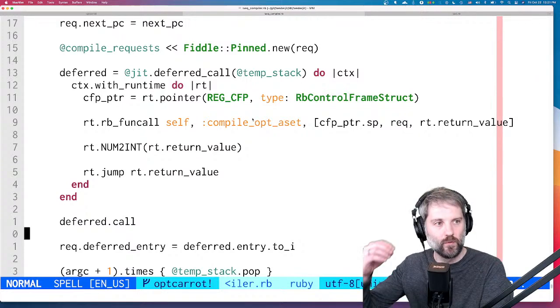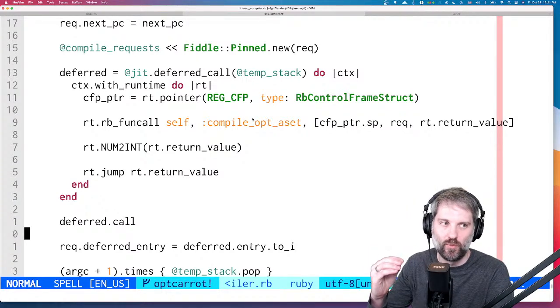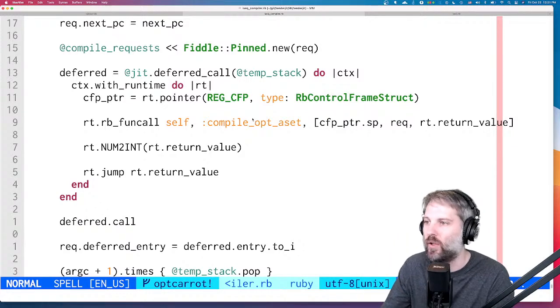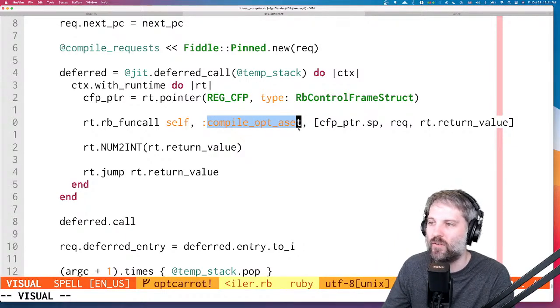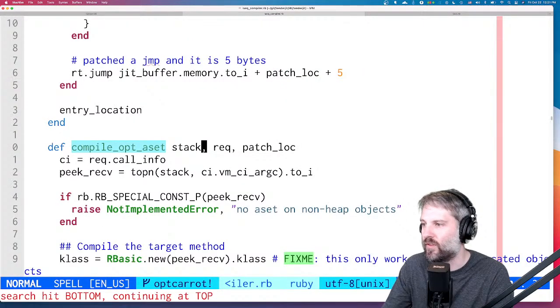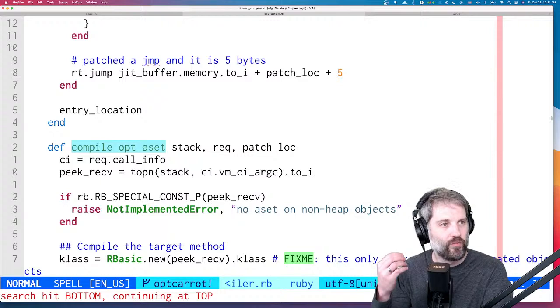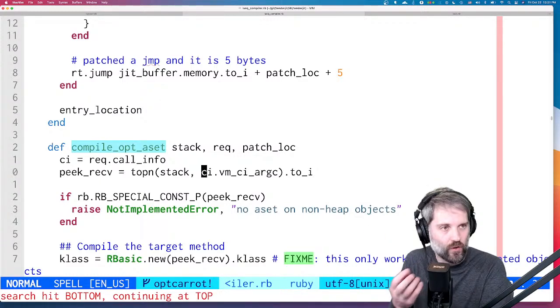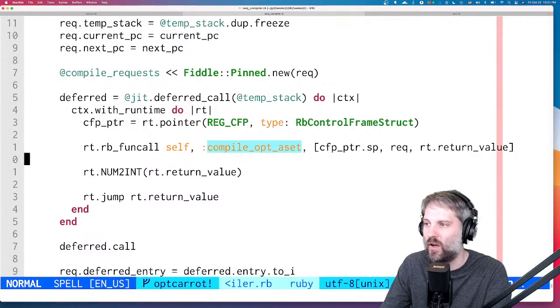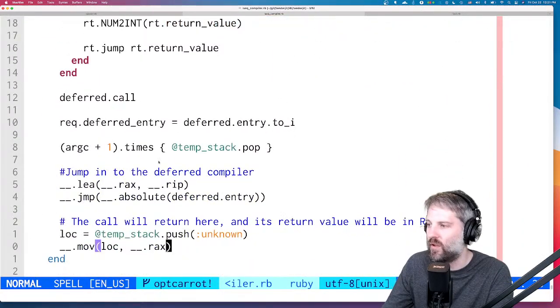So we pause the execution of the actual program and then re-enter the JIT compiler, and that calls this opt-aset method. And this opt-aset method takes a look at the stack, and it's able to figure out what object came from the stack, and that's how it figures out how we compile, and it mutates the assembly code here. So this jump instruction changes.